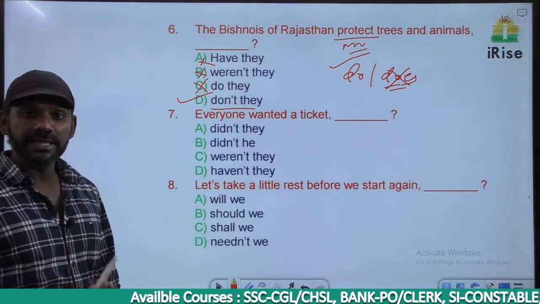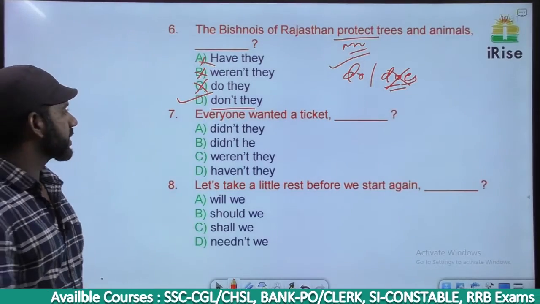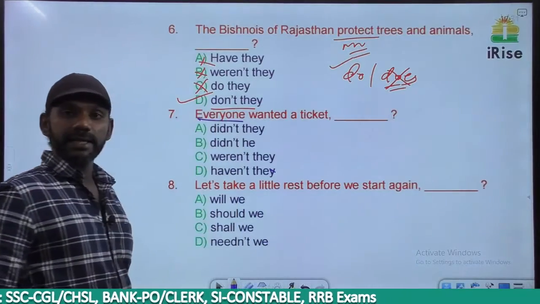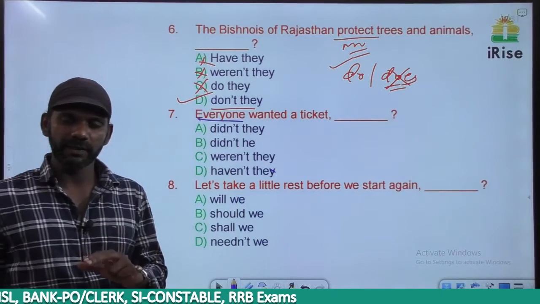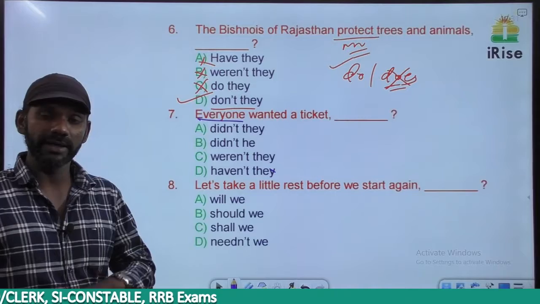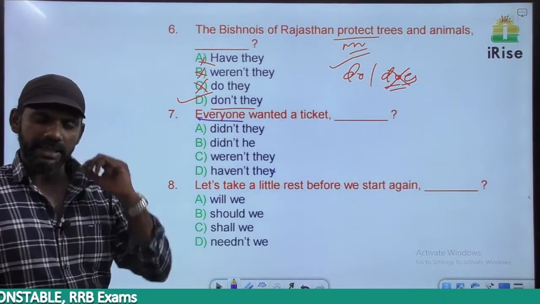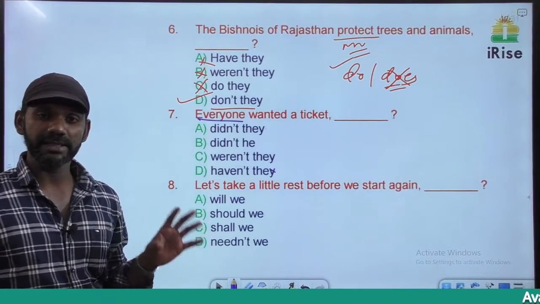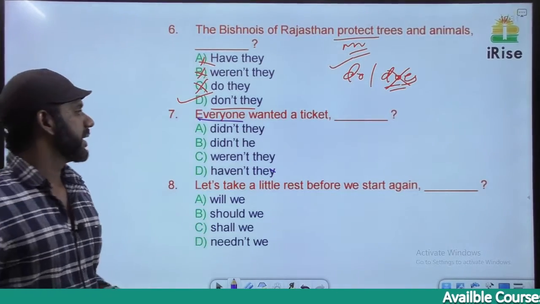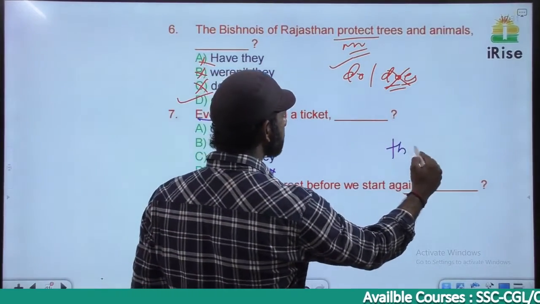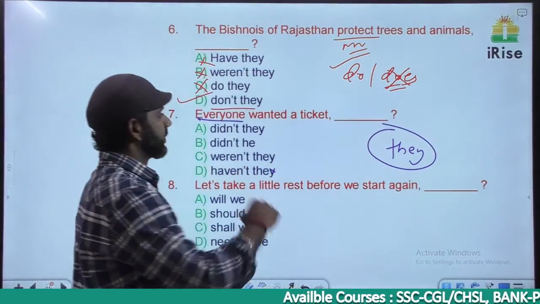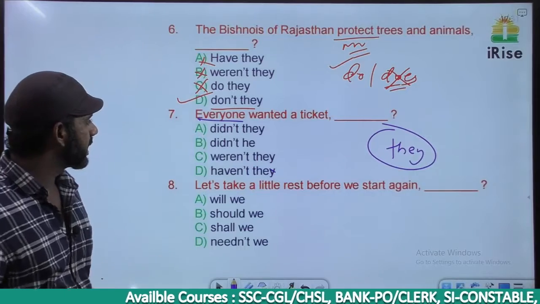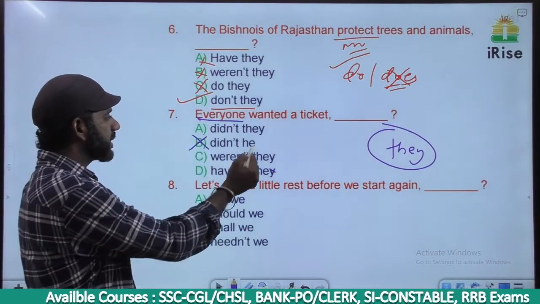Everyone wanted a ticket. The subject in this sentence is everyone. Everyone is an indefinite pronoun. Everyone, everybody, someone, somebody, anyone, anybody. As we discussed, in the case of question tags, if the subject in the sentence is an indefinite pronoun, in the tag we have to use they, right? Based on that, option B is eliminated.